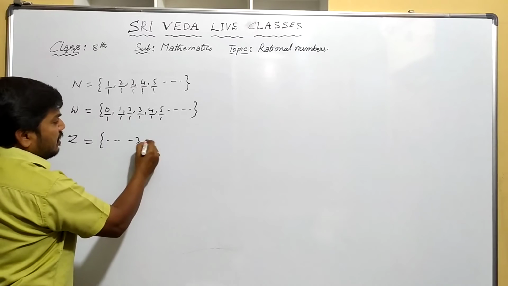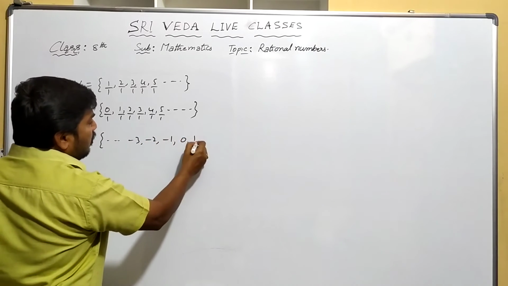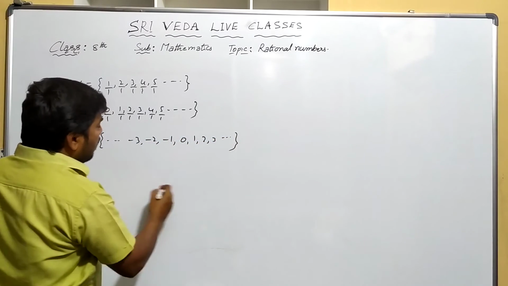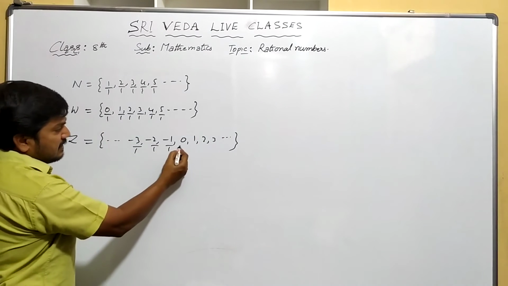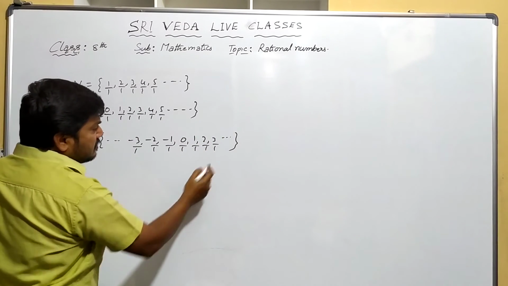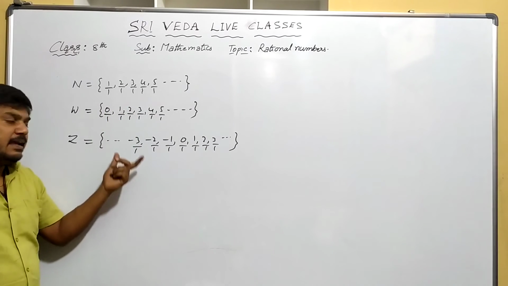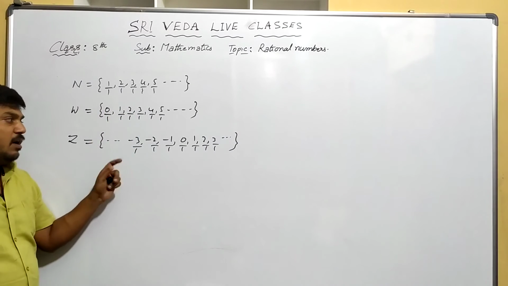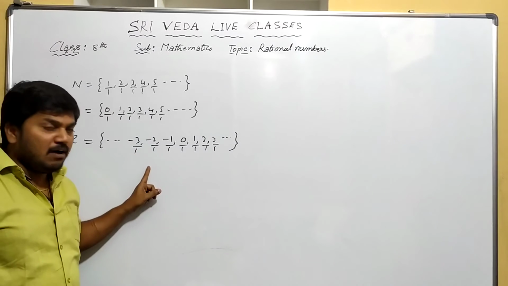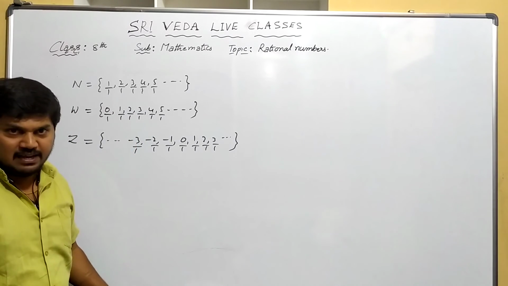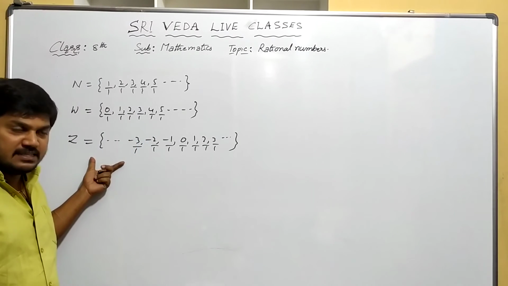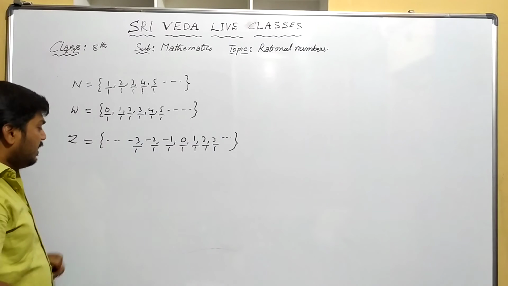You see that? -3, -2, -1, 0, 1, 2, 3 and so on. We can write it like this, right? So every integer is a rational number. We can express it in the form of p by q.